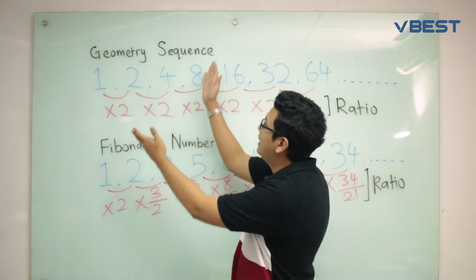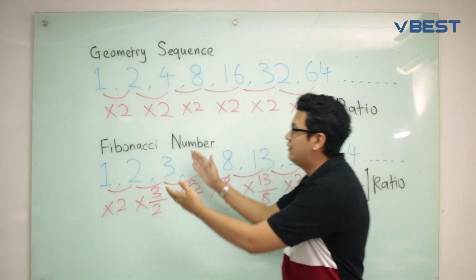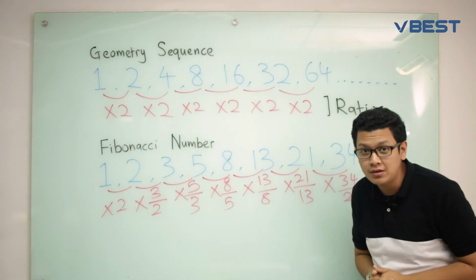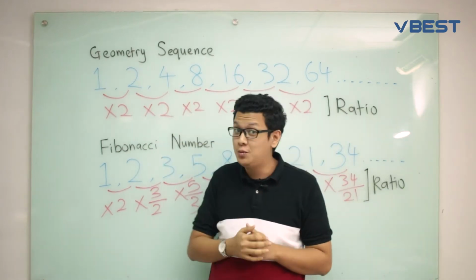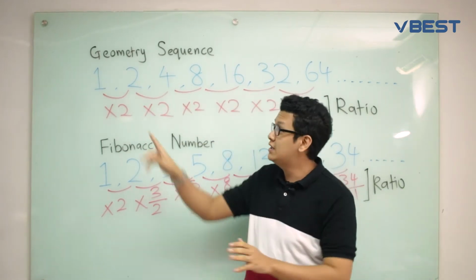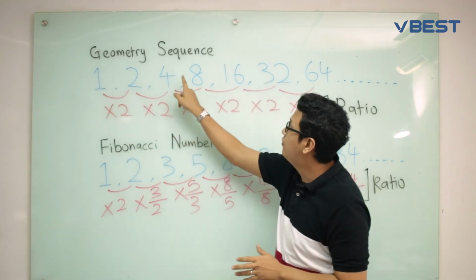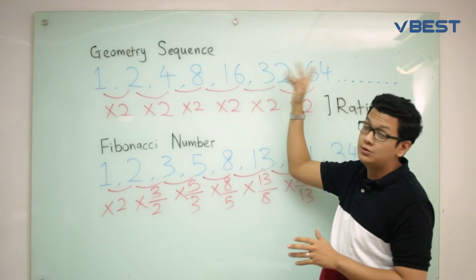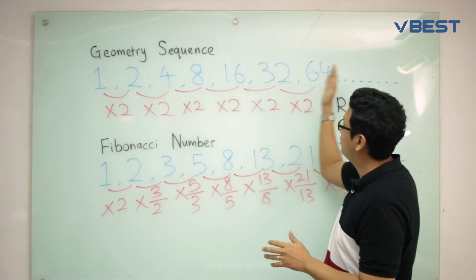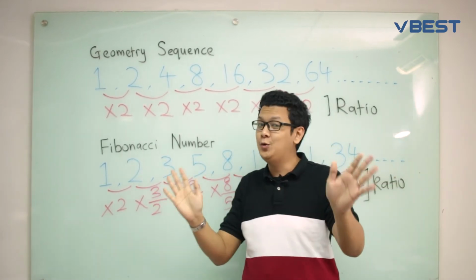So let us look at the geometric sequence, and we have also looked at the Fibonacci numbers, alright? So let's look at the geometric sequence first. You can see the sequence in blue, alright, from 1 goes to 2, goes to 4, goes to 8, 16, 32, and 64. It goes on and on until infinity. Alright, I don't know until when.